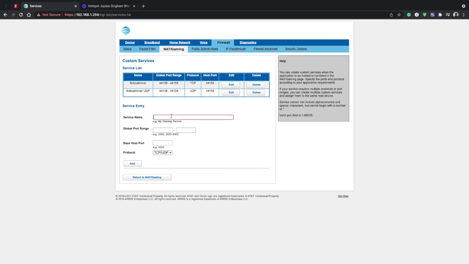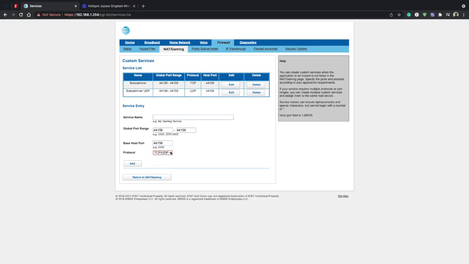You'll type Bobcat Miner. It's just giving it a name so you can identify it faster. And then for the global port range, you'll do 44158, 44158. And then for the base host, you'll also do 44158. And for the protocol, it'll be TCP or UDP. You can do it singular like I did at the top, or you can just do both.